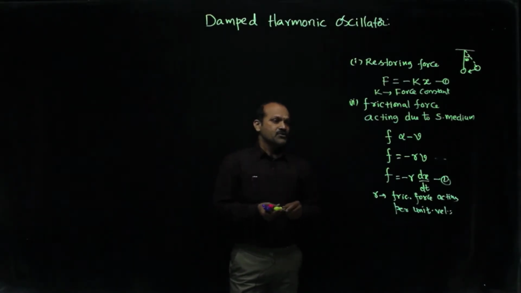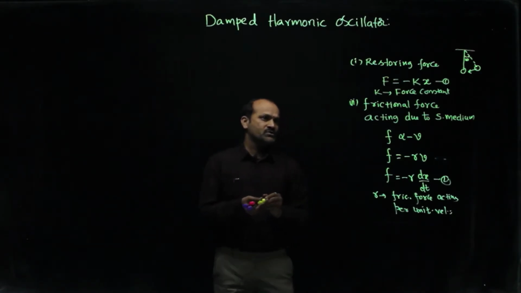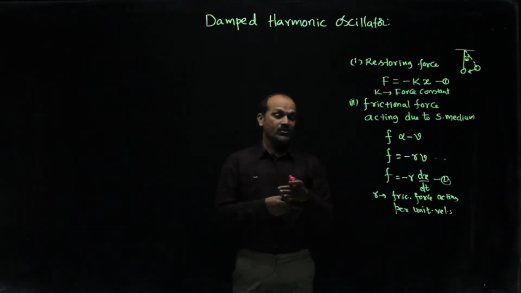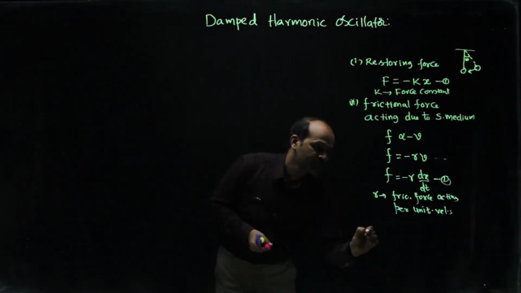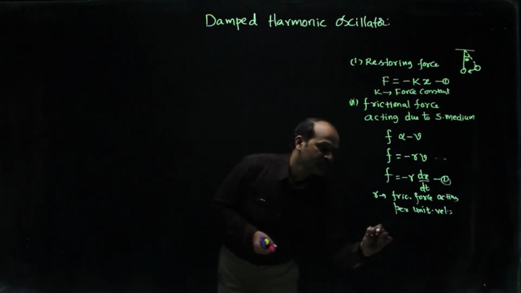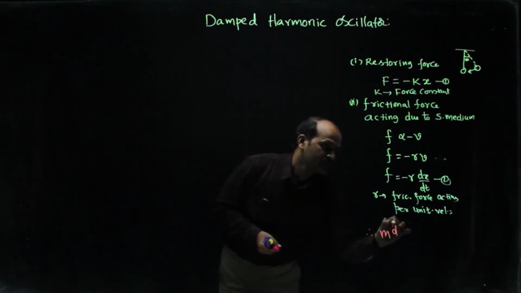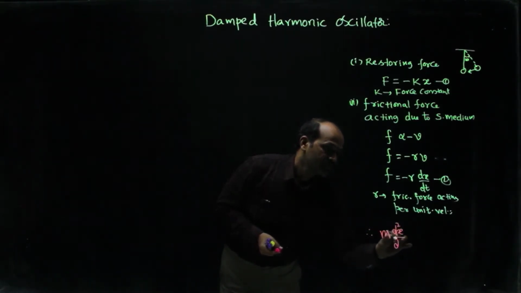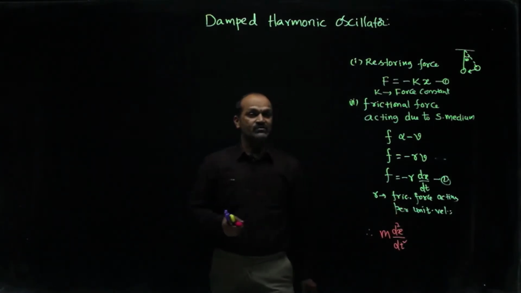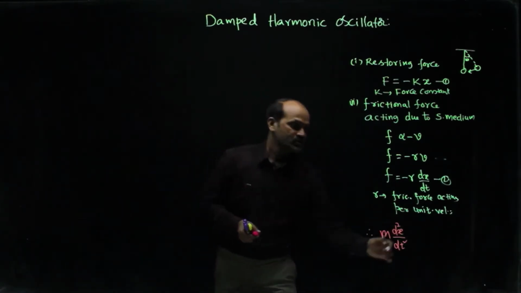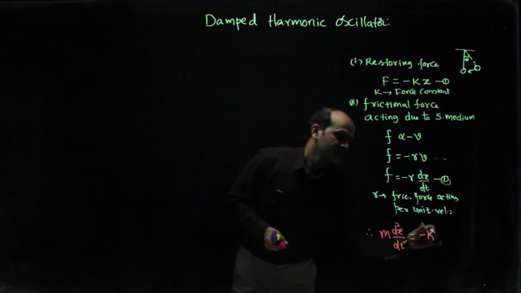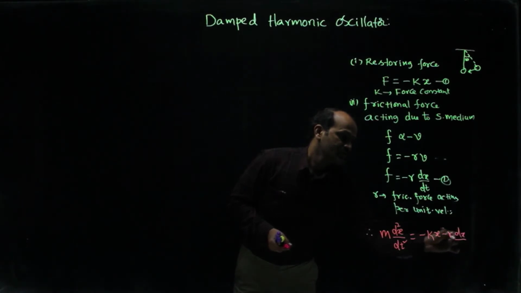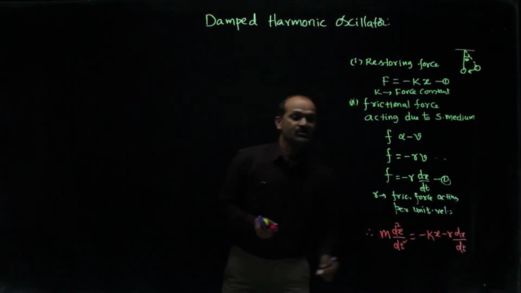Because these two forces are acting on the oscillator, let us write the equation for net force. Therefore, net force according to Newton's second law is m into d square x by dt square, equal to minus kx, the restoring force, and this is the frictional force.